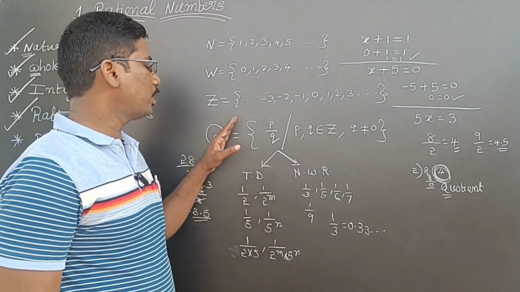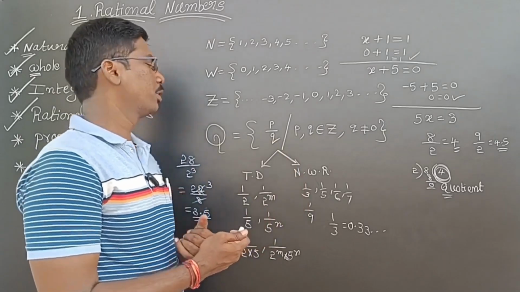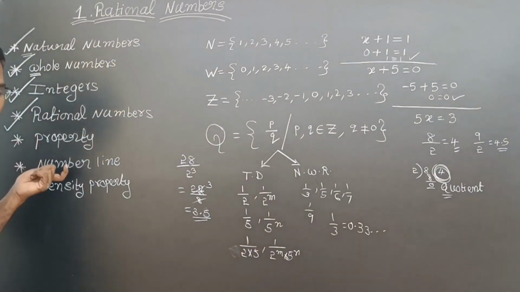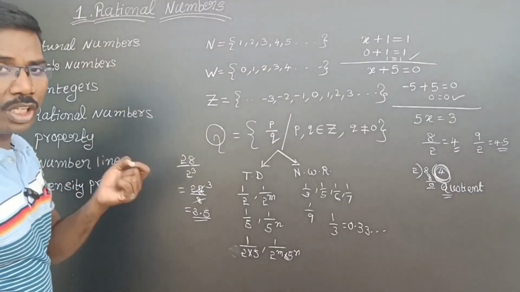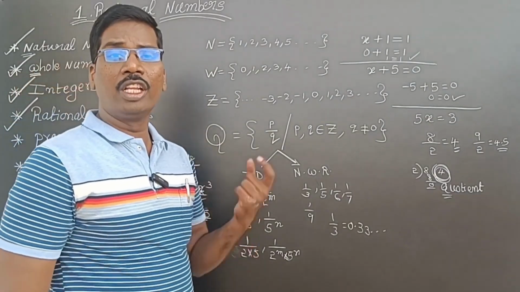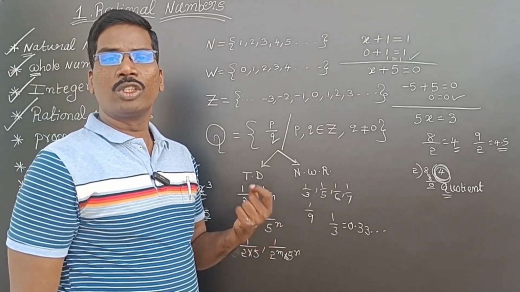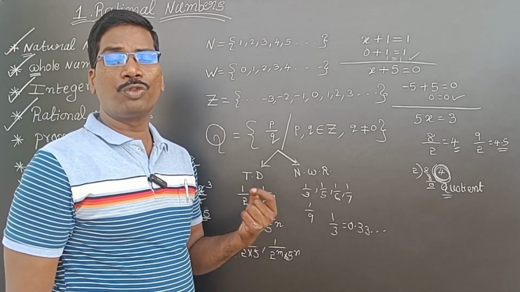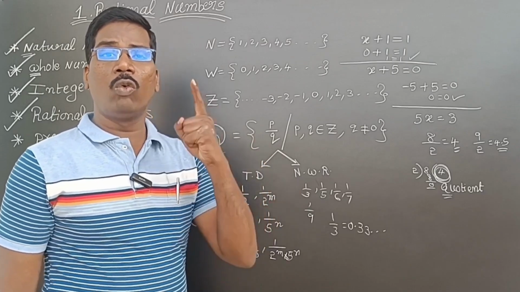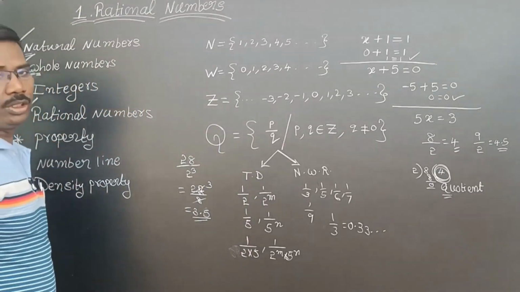So rational numbers are of two types: terminating decimals and non-terminating decimals. Now we are going to discuss properties. Many properties are there. About properties, definitely one bit will come in the NMMS and SSC exams. Definitely last year they gave a question using properties, so one bit was given. So now also we have to focus on properties. If you focus on properties, definitely 1 mark will be in your pocket. Now we'll discuss properties.